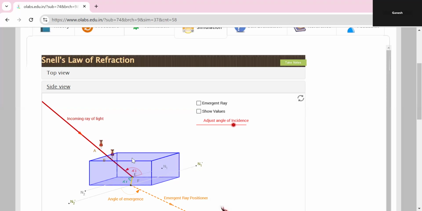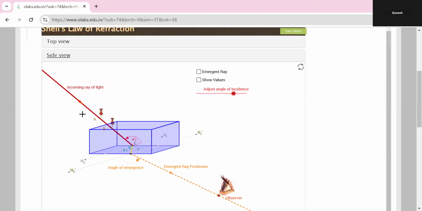How is it possible? The light travels from the rarer to the denser medium. Imagine when I take the pencil, it is in a straight path only, there is no bent part, but inside the bowl it is bent. So this is the incoming ray, and this is the angle of emergence. The light is reflected, and the emergent ray is partial.